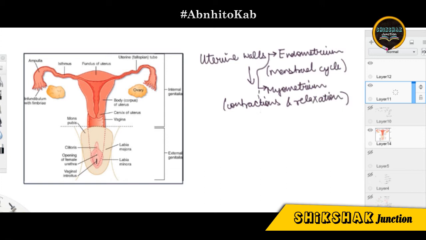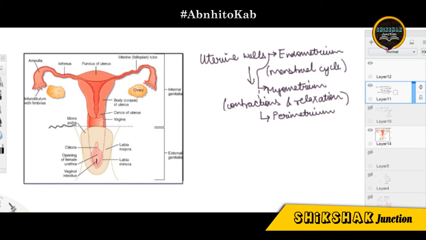Now the third layer, I am giving it a dotted line appearance so that you might understand. The third layer is the perimetrium, which has not been mentioned here in detail because it does not offer as many roles as these layers do. Although it is the outermost layer, so it might be forming the boundary, the special role of this layer is not mentioned. So up till this portion it is over.